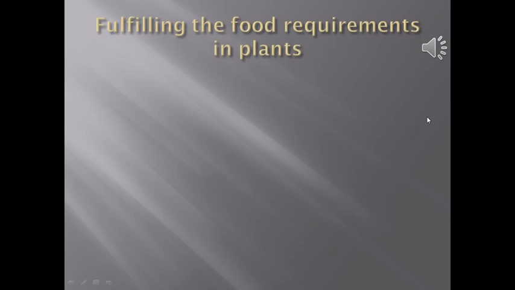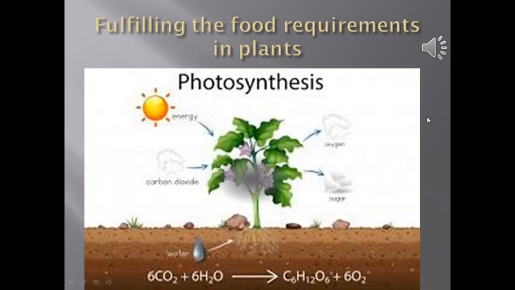Most of the plants are anchored in the ground and are autotrophic. That means they can prepare their own food with the help of carbon dioxide, water, sunlight, and a green color pigment, chlorophyll. So, all those plants which have chlorophyll can prepare their own food and store it in their body. Carbon dioxide combines with water in the presence of chlorophyll and sunlight and prepares its own food and gives out oxygen gas. This process is called photosynthesis.